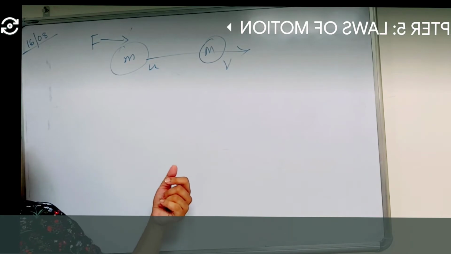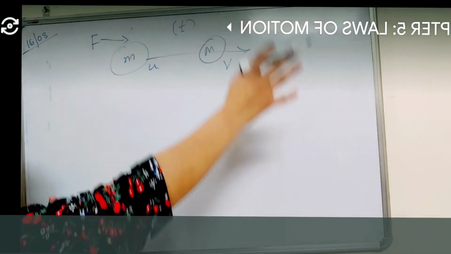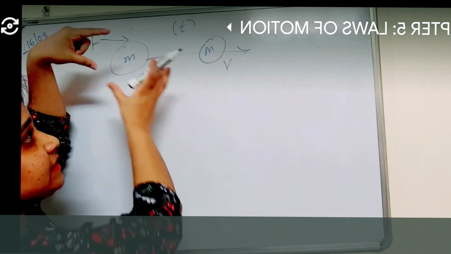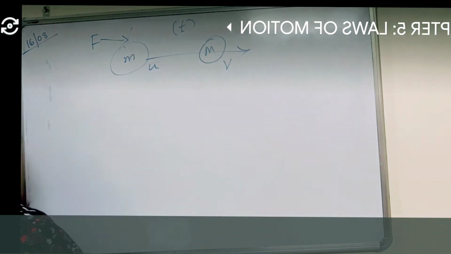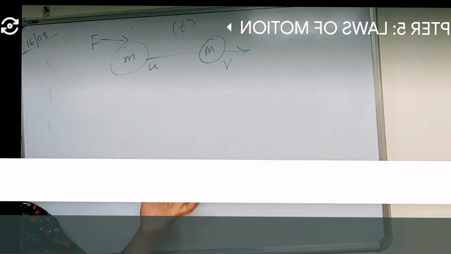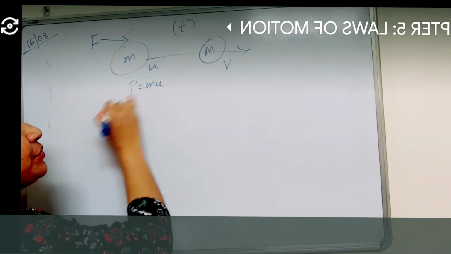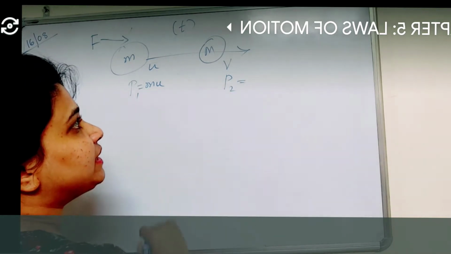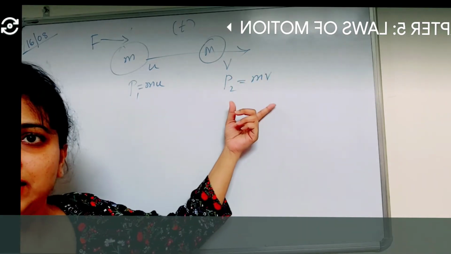Mass into velocity, right? So what we'll do is, at some time t, when we are considering some time t, t is nothing but the time in which the object travels from one point to another. Now there is a change in momentum, right? So there is momentum here, P is equal to m into u. Suppose I take this as P1 and this as P2, right? What is the final momentum experienced here? M into V, final velocity V, correct?